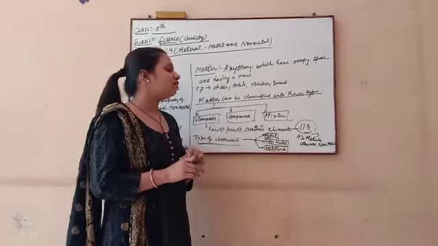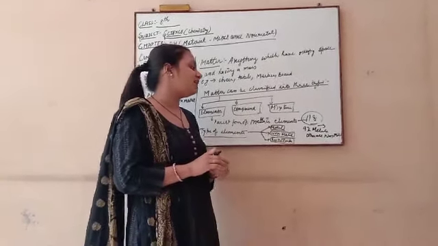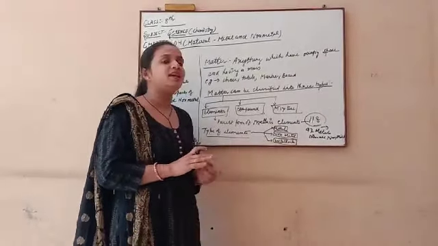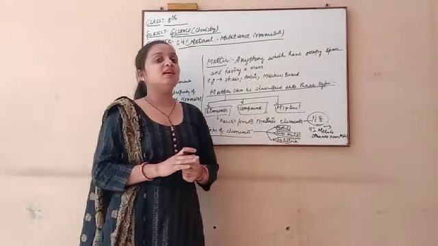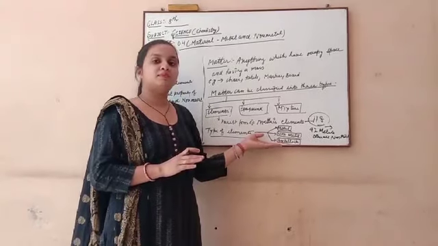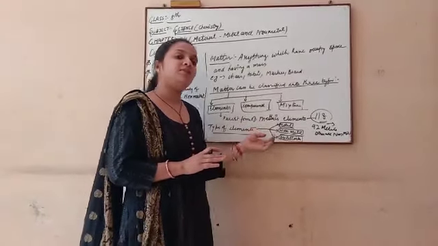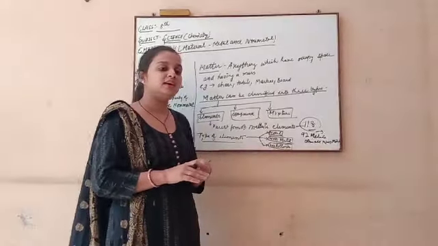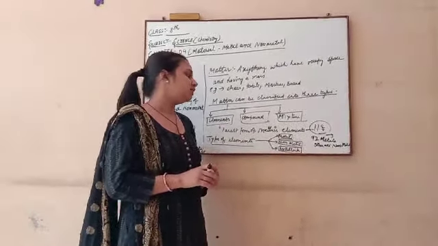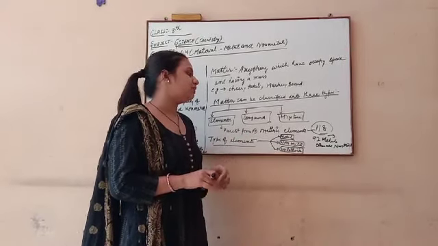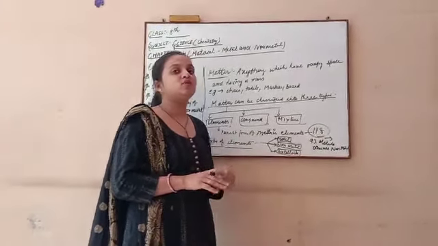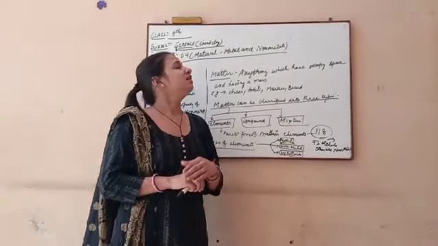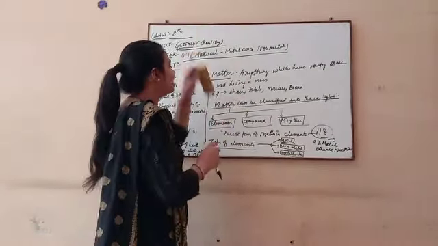One by one we will discuss the physical and chemical properties of metals and non-metals. Metalloids have chemical and physical properties in between metals and non-metals, but we will not discuss metalloids in detail in this chapter number 4. We just discuss the physical and chemical properties of metals and non-metals in this chapter, and in today's video we will only discuss the physical properties of metals and non-metals.